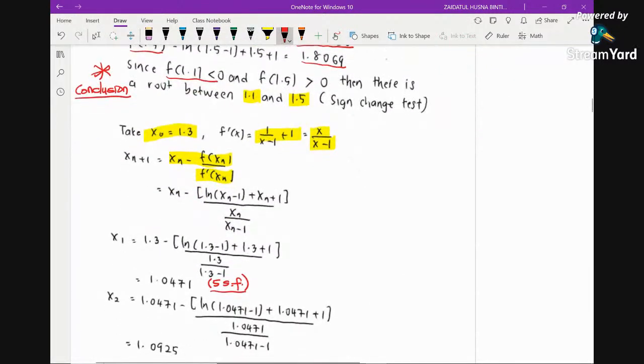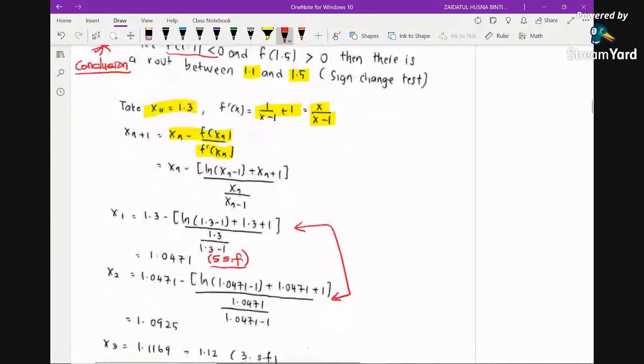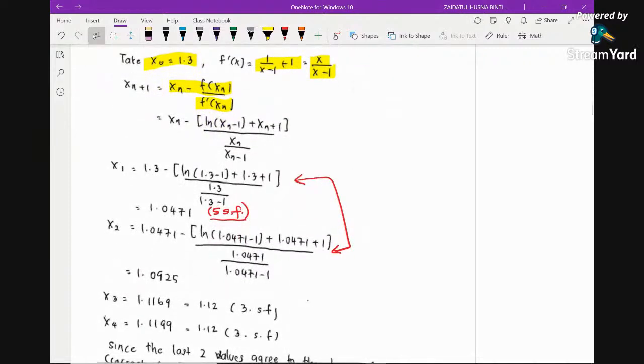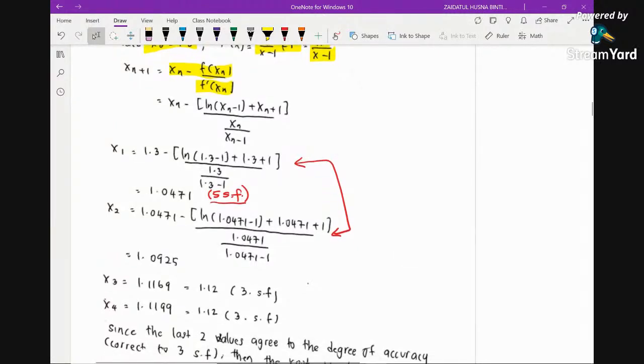Not only that, you need to show the substitution step twice. So this is the first, and this is the second substitution step. And then we get this, and for x3 you don't have to show the substitution step anymore. Again, you can see that we provide 5 significant figures.